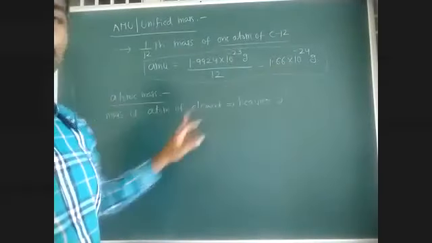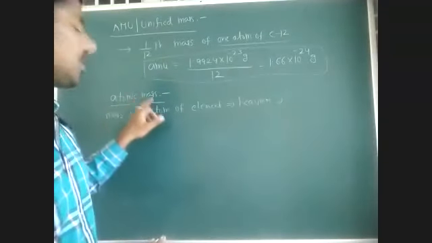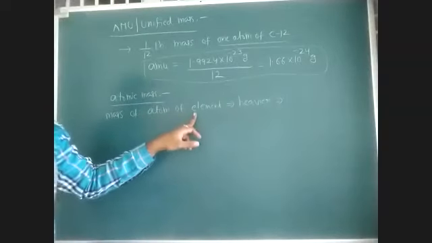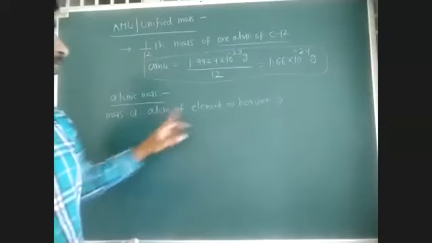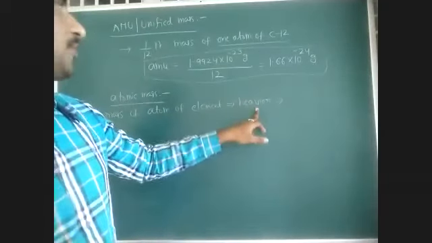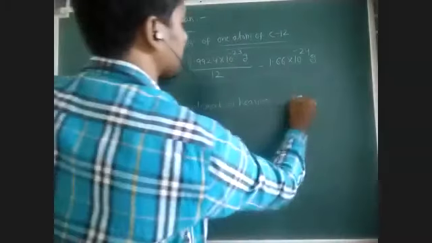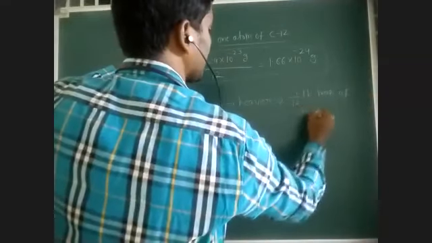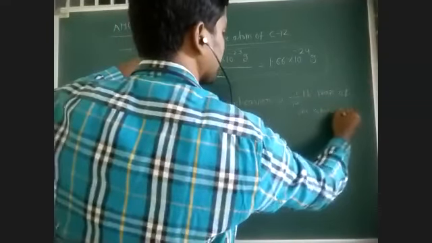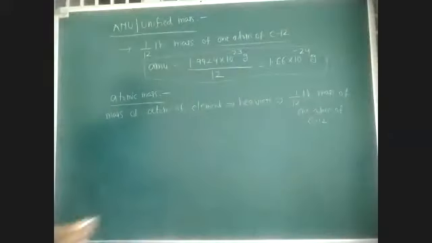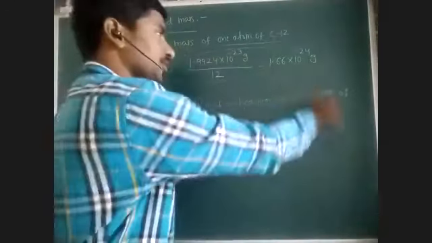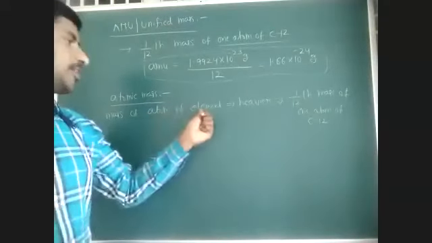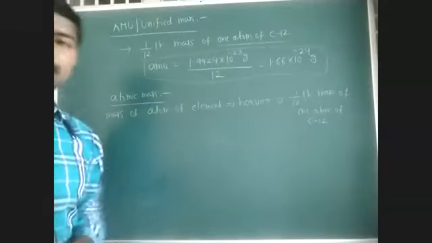That is called atomic mass. And 1/12 mass of one atom of carbon-12 is nothing but the atomic mass unit.